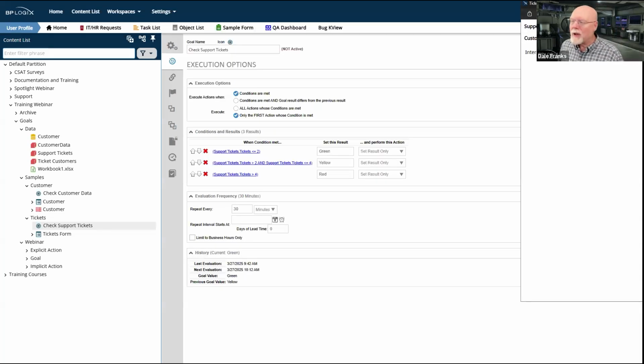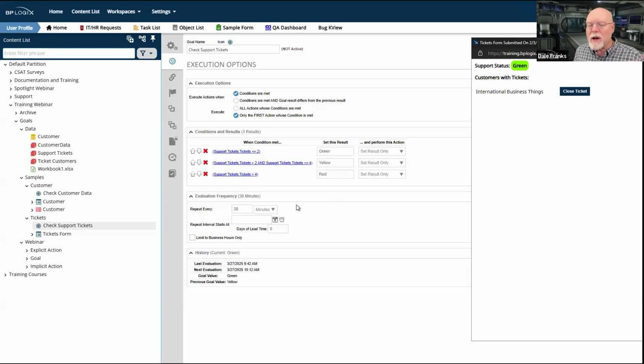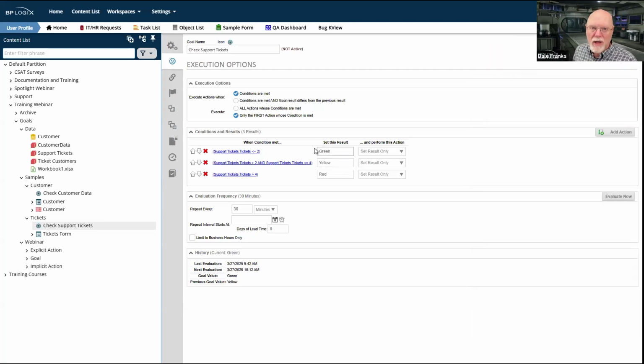So you really do have to think very carefully, considering the constraints we talked about before, about how anything smaller than 30 minutes is going to be super iffy, and really anything smaller than an hour could be super iffy depending on your system. So you've got to think, am I going to be able to run this goal with a frequency that makes it useful to show me a status or to determine how a process timeline works? That's a question you just have to answer with, how dynamic is your environment?